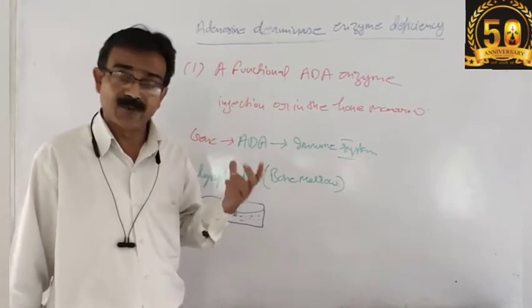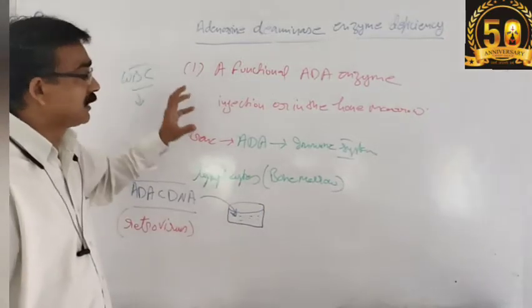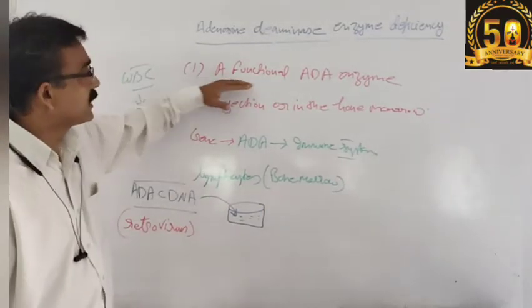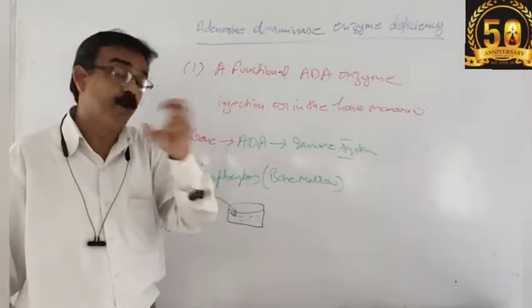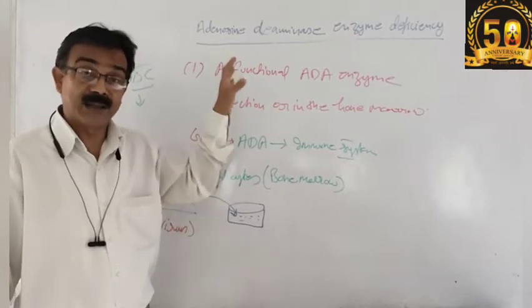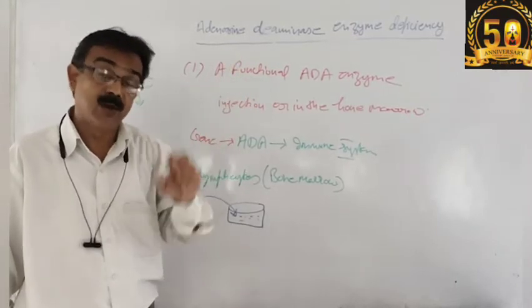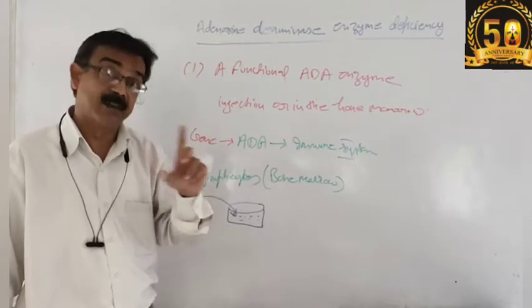I repeat what we did in this technology. First, a functional ADA enzyme is supplied by injection or in the bone marrow. To do this, we take out the lymphocytes from the bone marrow.